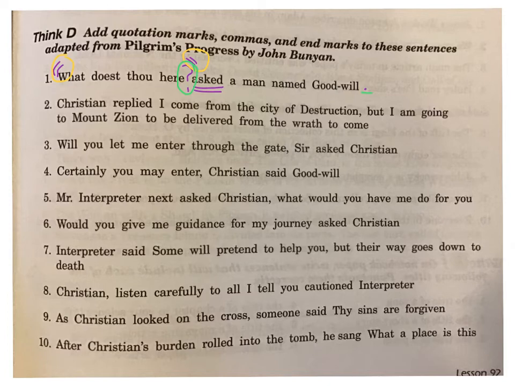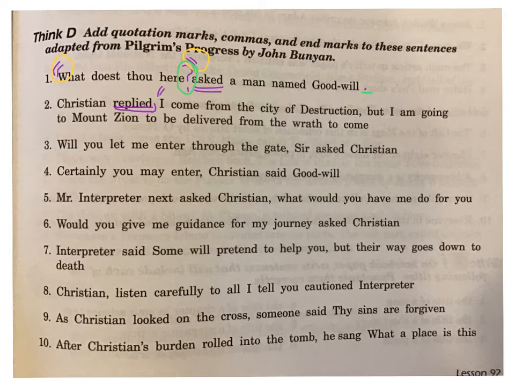Number 2, Christian replied, "I come from the city of destruction, but I am going to Mount Zion to be delivered from the wrath to come." So this word replied is my clue word for a quote, because that's one of those speaking words. Now in this case, I want a comma after replied and then my quotation marks.